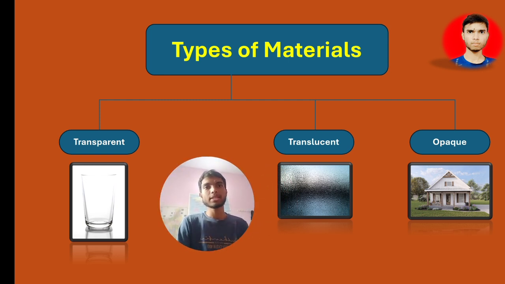In the previous slide we divided two types of source light. Now in this slide we will divide types of materials into three parts: first transparent, second translucent, and third opaque object. Look, all these are objects. The first point you have to be clear about is that all these are objects.